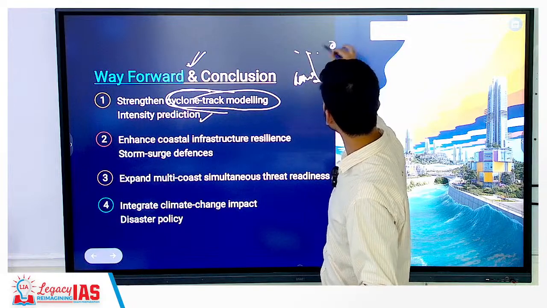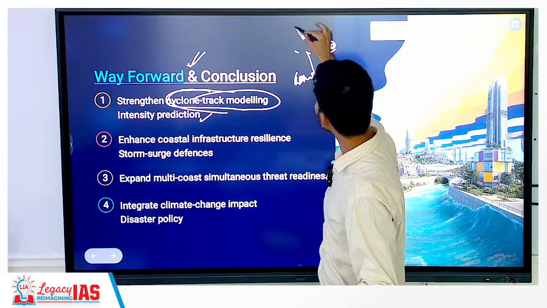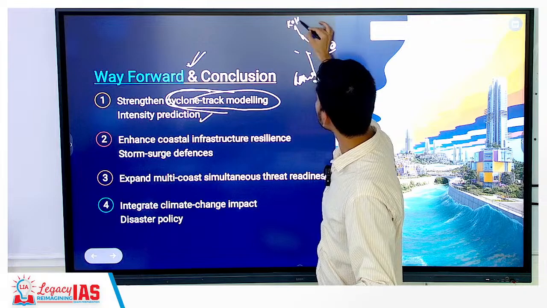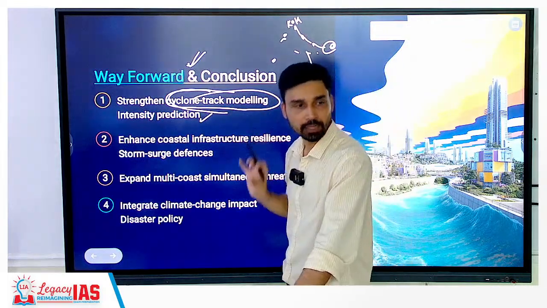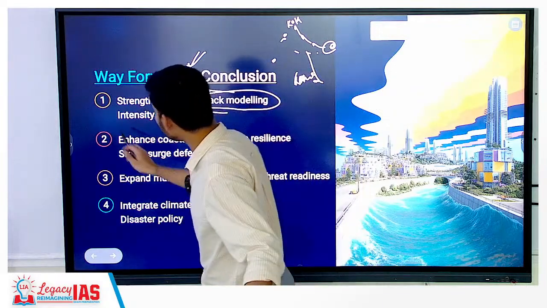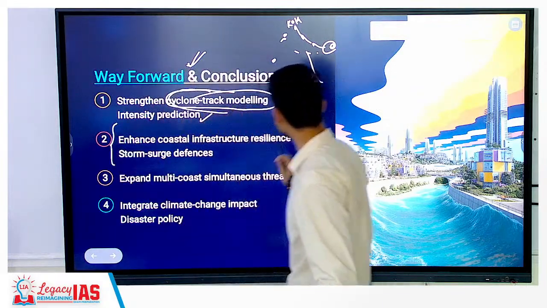Because the cyclone is generating here in the Bay of Bengal. It is following a particular track. So whether it will hit Kolkata, whether it will hit Odisha, whether it will hit Andhra Pradesh, that we have to be more accurate about. Okay, so that we can ensure that disaster management effort is focused on those areas only.